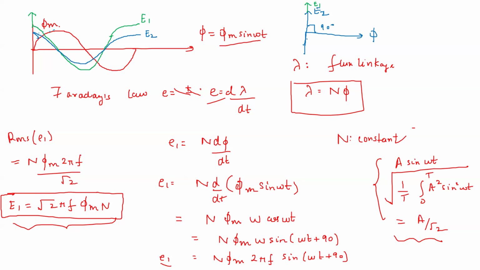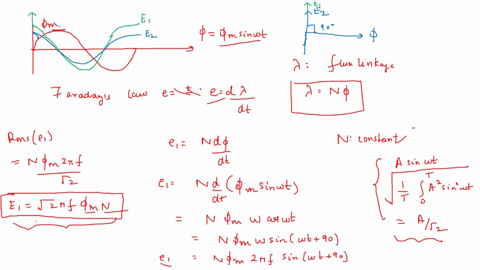So if we have a sinusoidal signal like this, N phi m into 2 pi f, where phi m is the maximum value, the peak, so N into phi m into 2 pi f is our A. So what is the RMS value? It is A by root 2. So this will be root 2 pi f into phi m into N. So this is what the RMS value equation is.